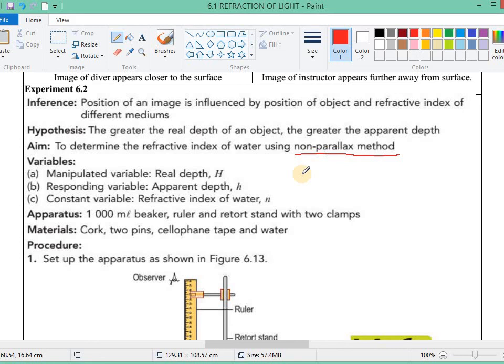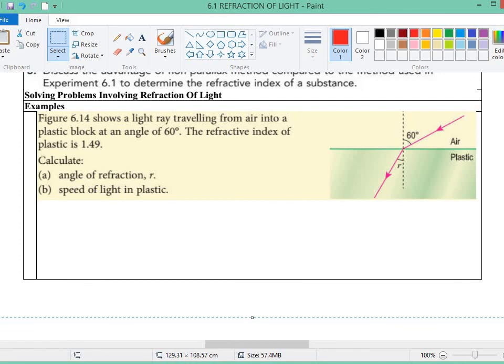Okay, so we want to go to solving problems involving refraction of light. Let's look at the examples. Figure 6.14 shows a light ray traveling from air into a plastic block at an angle of 60 degrees. The refractive index of plastic is 1.49. Calculate the angle of refraction R.